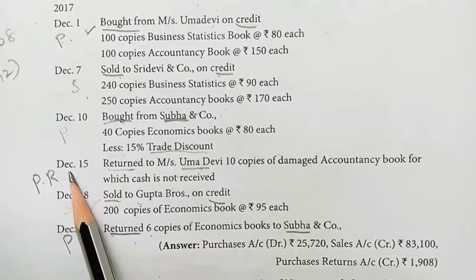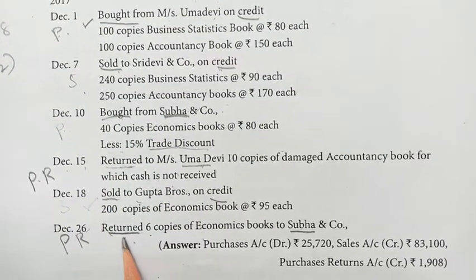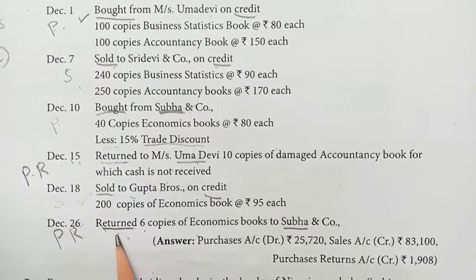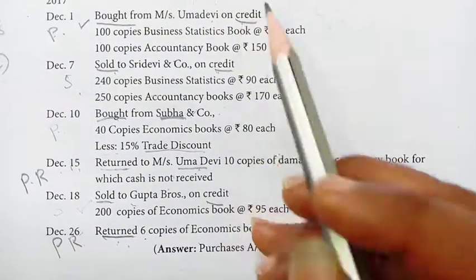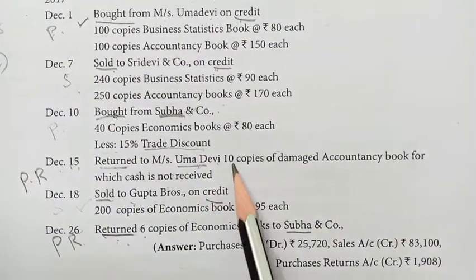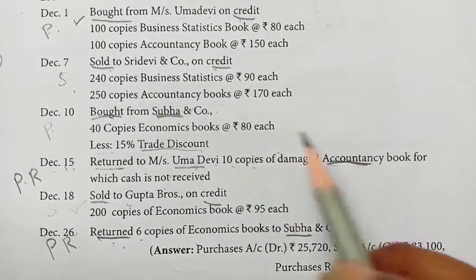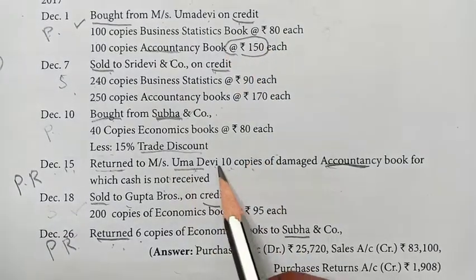See, in December 15th return is there, 26th also return is there, purchase return is there. So here Uma Devi, where you can see here. Uma Devi, 10 copies of accountancy only they are returning. Accountancy, how many rupees? 150, how many copies? 10.